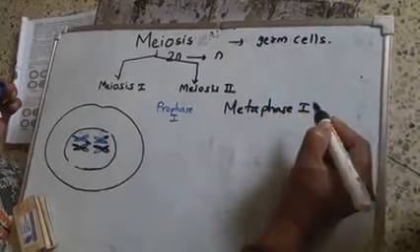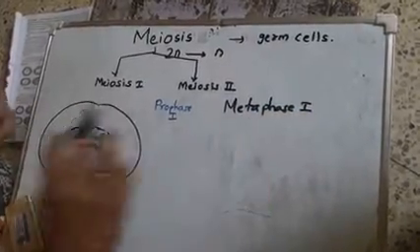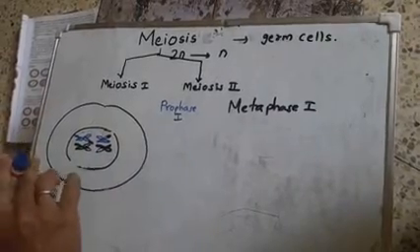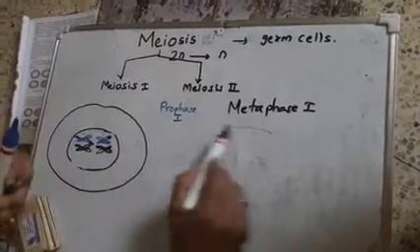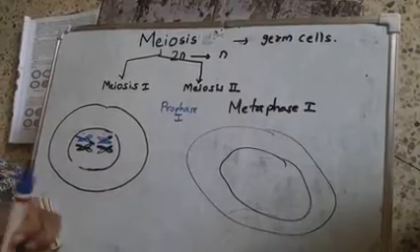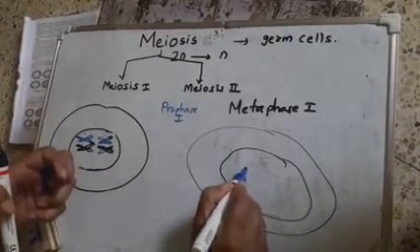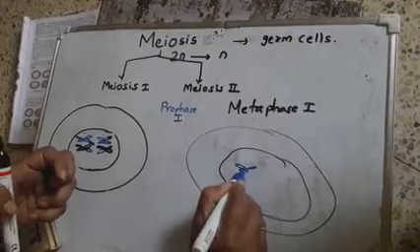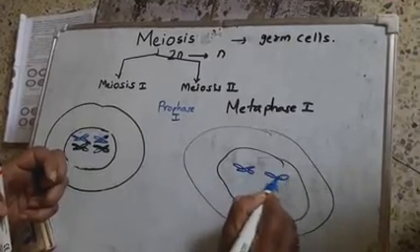That is called metaphase 1 in meiosis 1. In metaphase, all these chromosomes get arranged on the equatorial plane.